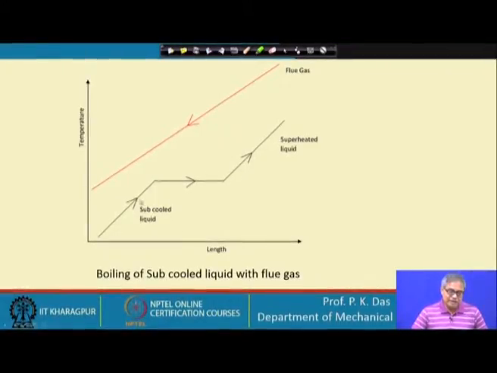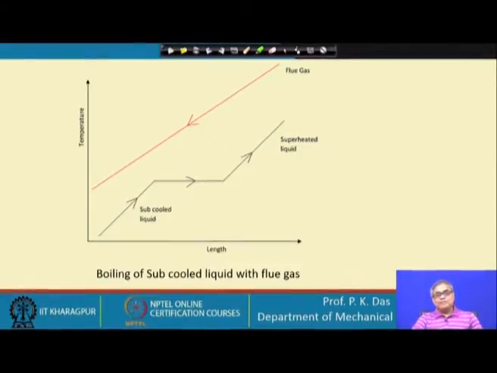So, initially there could be some sort of economizer, then there could be a boiler drum and the riser tubes in which vaporization will take place, and then there could be a superheater. But one can think of some sort of an evaporator where there is subcooled liquid at the inlet and superheated vapor coming from the evaporator, and all the three parts will be present.